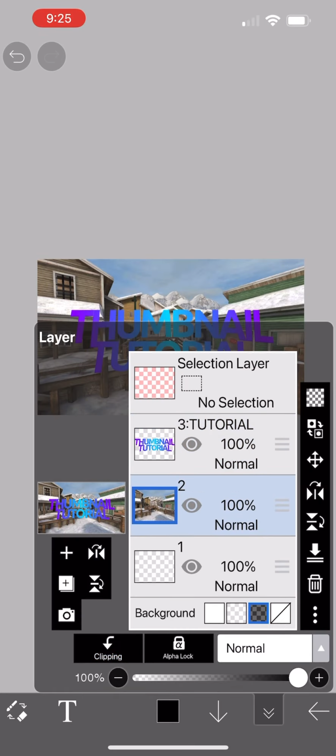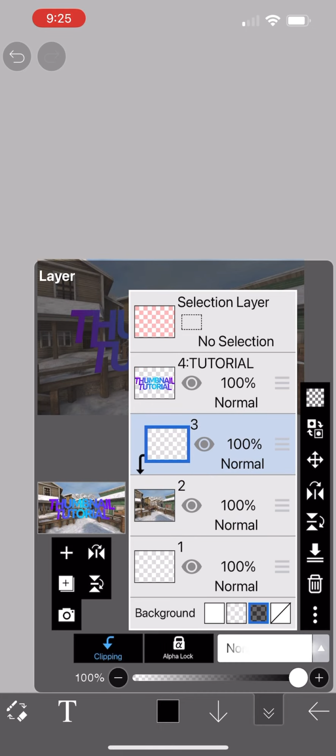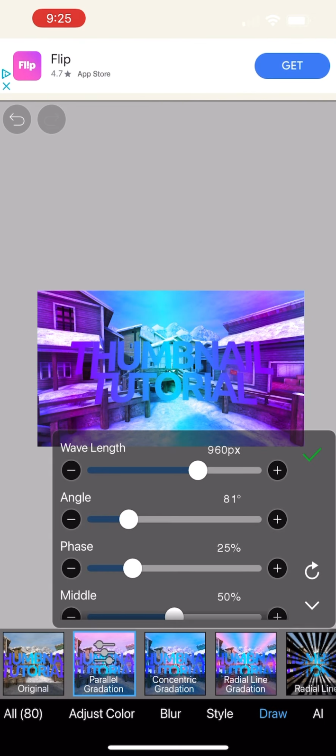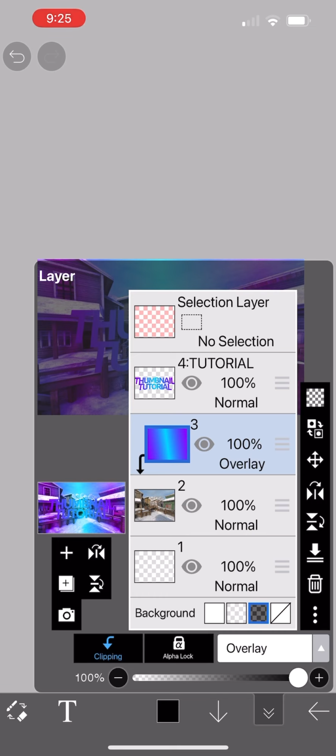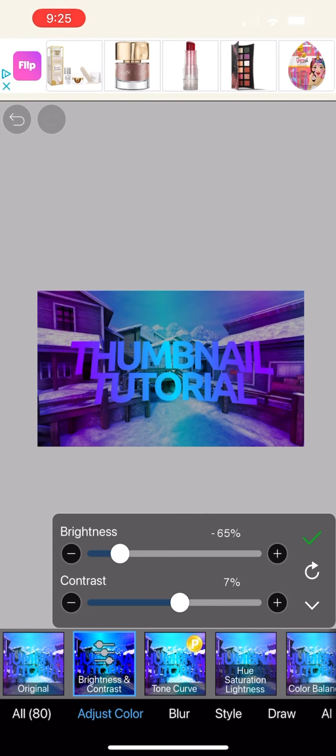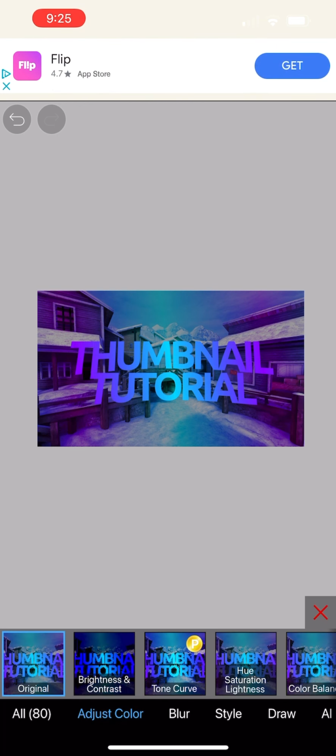And then click on the background, add a layer, clip it, go to here, go to overlay, and then do the same thing. But here, make sure the wavelength shows just about like that there. Drop that down, filter, adjust color, and then dip the darkness down.